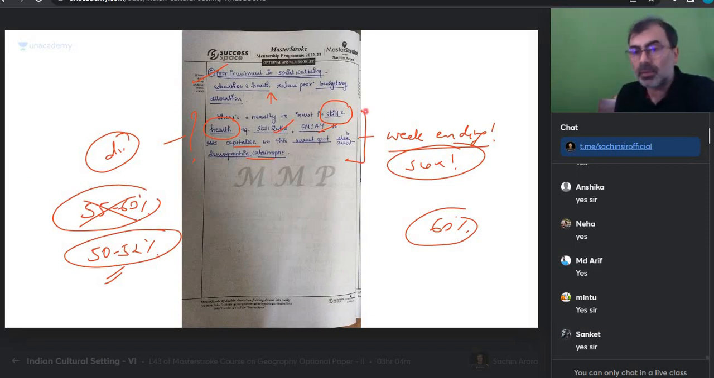Yes, I also believe that there is a weak ending. I also believe some points need addition. Some points can be added. So that is why 50 to 52%. Do we get that? But tell me one thing.